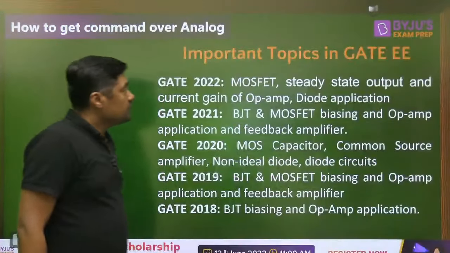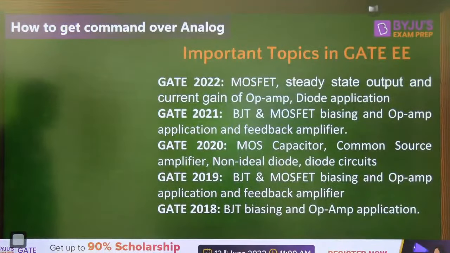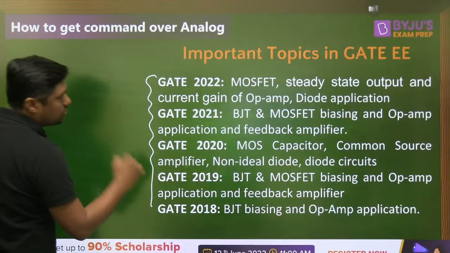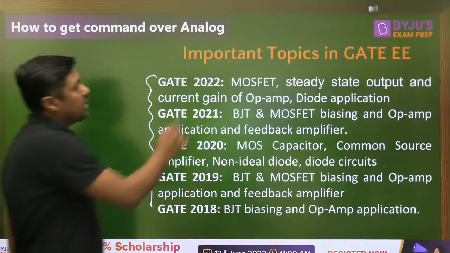Next one, important topics. So please take a screenshot of this, and that is the important topics. You have to work hard for all these topics for electrical branch.